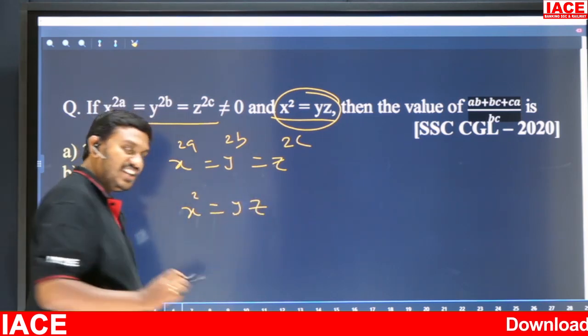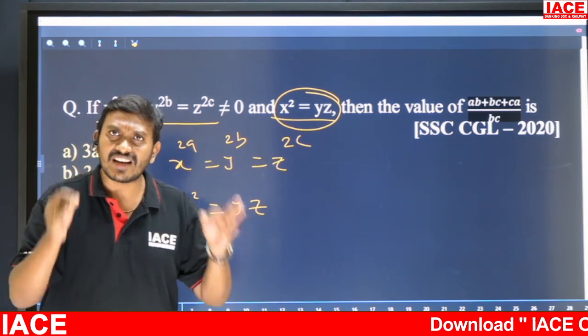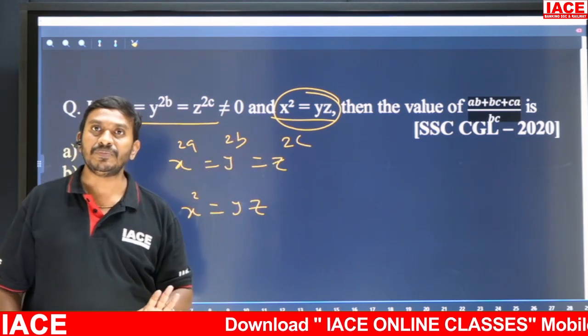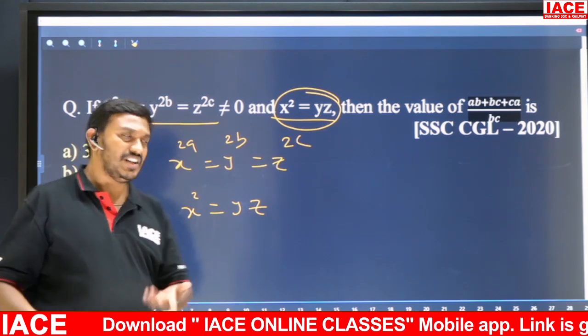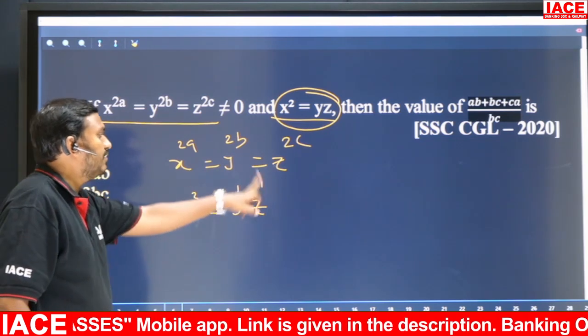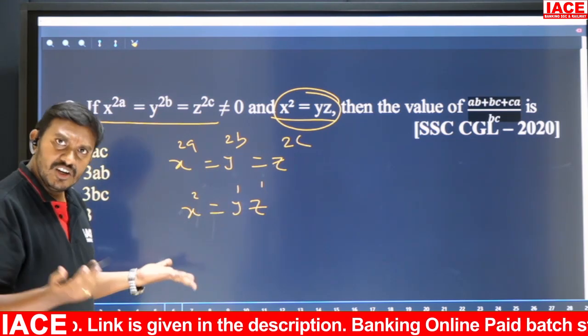So like that, if we know any relation, directly we can write the relationship between a, b, c. So what is the relation? How to write the relation? Simple, we have to write the powers. So x power 2, y power 1, z power 1. Now directly we can write the ratios of the powers.